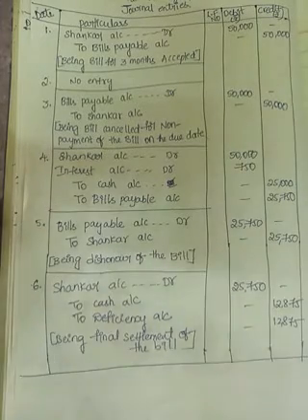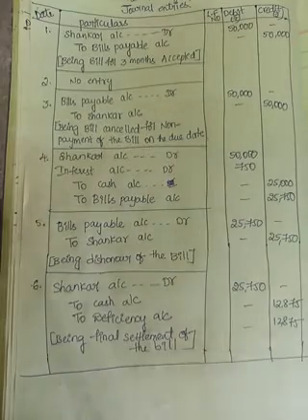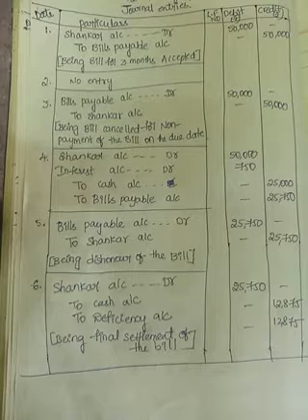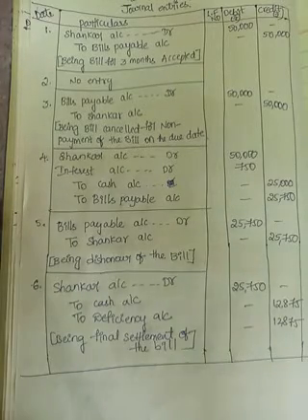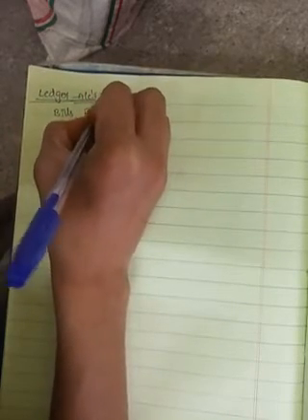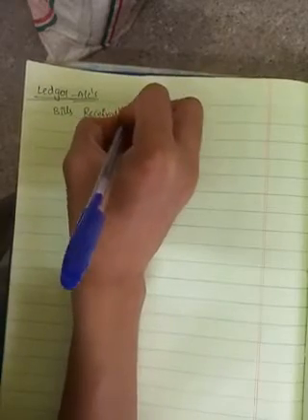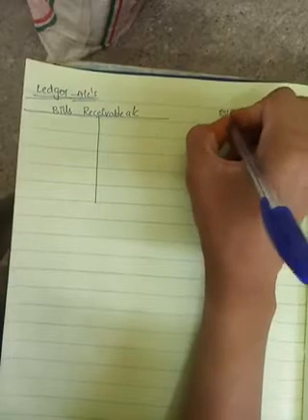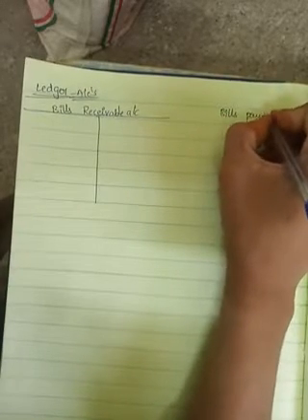Now we will prepare ledger accounts, that is bills receivable account, bills payable account, Gauri account and Shankar account. Ledger accounts: bills receivable account. Okay, write down shortly. Next is bills payable account.